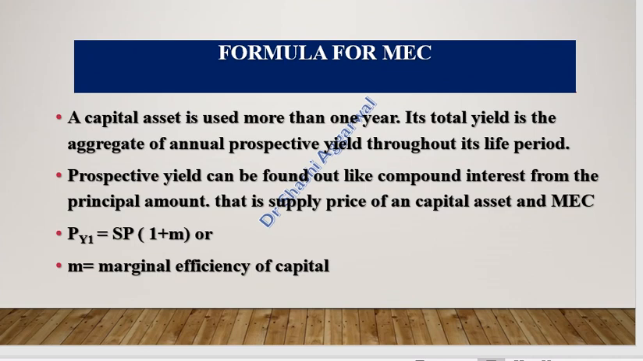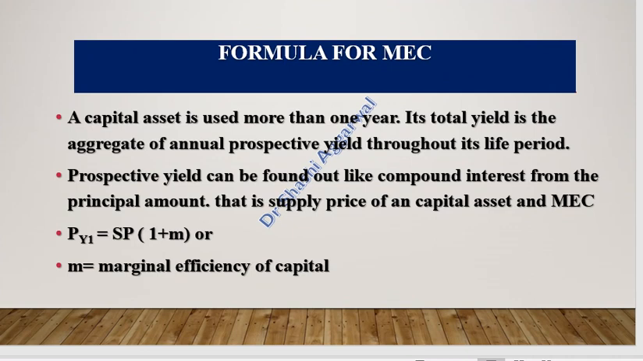Formula for calculating marginal efficiency of capital. A capital asset is used more than once, so its total yield is the aggregate of the annual prospective yield throughout its life period. If the asset has 5 years, then the first year the prospective yield, in the second year, then the third year, then the fourth year, then the fifth. We add 5 years' annual yield, then we will have the total yield.